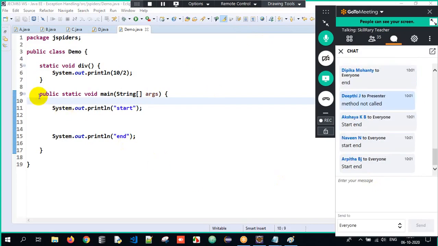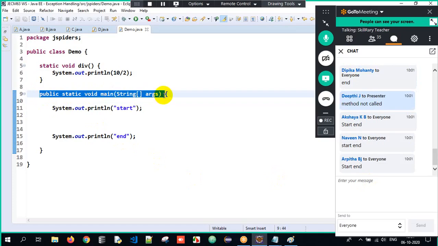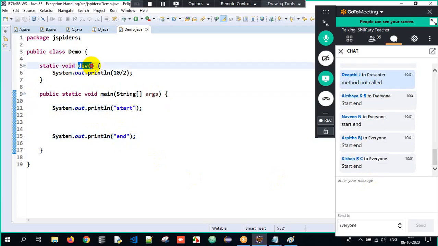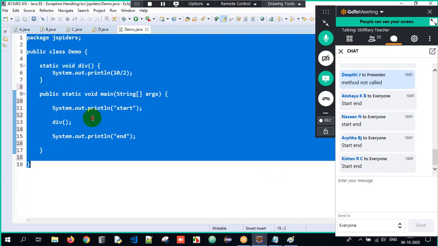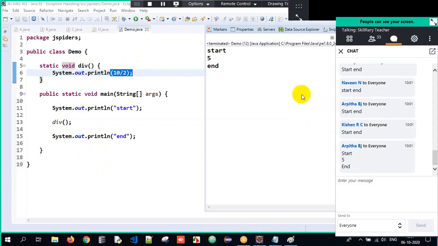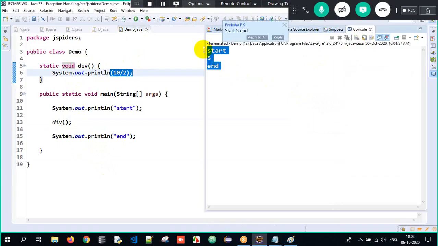Correct? Common sense. See, I have my main method over here. Execution starts from the main method. Start will get executed, end will get executed. That's it. Where did I call the method here? I haven't invoked the method yet. If it is a static method, we can call it directly within the same class. So what will be the output? Start, then you call the div method, it gets called, 10 divided by 2 is 5, control comes back, end. So when I execute my program, I'll get start 5 end in a beautiful manner.